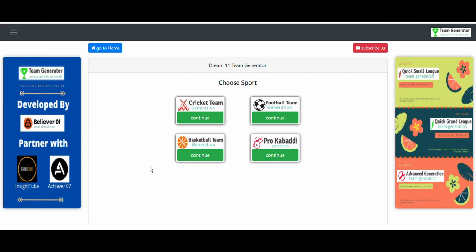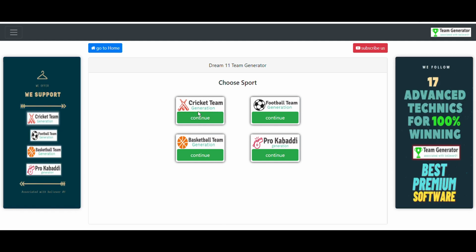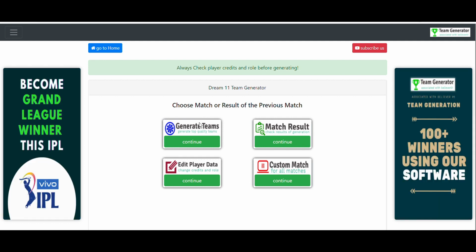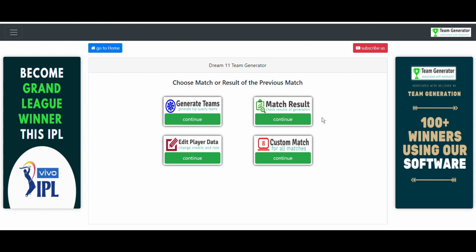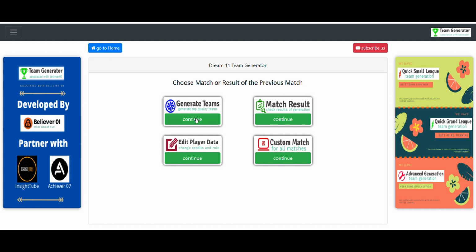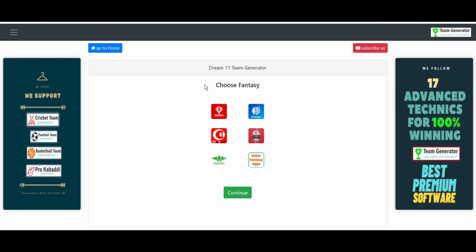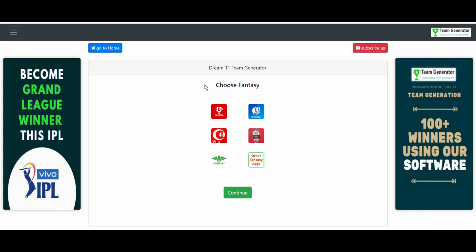Let me quickly walk you through how this software works, how to use this software and how to get this software. First of all, let's go ahead and click on cricket, since we are more familiar with cricket. After that you can see generate teams, and there are plenty of options right here. Let me quickly click on generate teams. You can see this software supports a lot of fantasy applications like Dream11, My Team11, My Circle, My 11 Circle, MPL, FanFit, and a lot of other fantasy applications also.